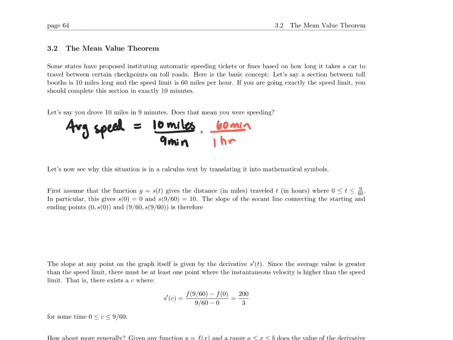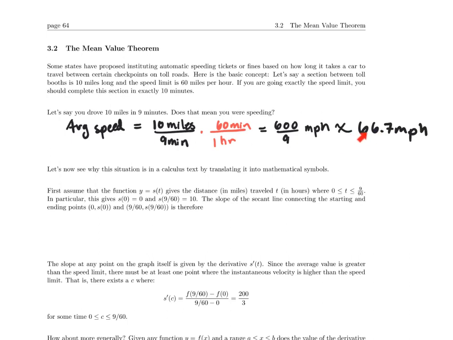And now we have a rate in miles per hour. So we have 600 over 9 miles per hour, which works out to be about 66.7 miles per hour. So I would say that yes, we were speeding.